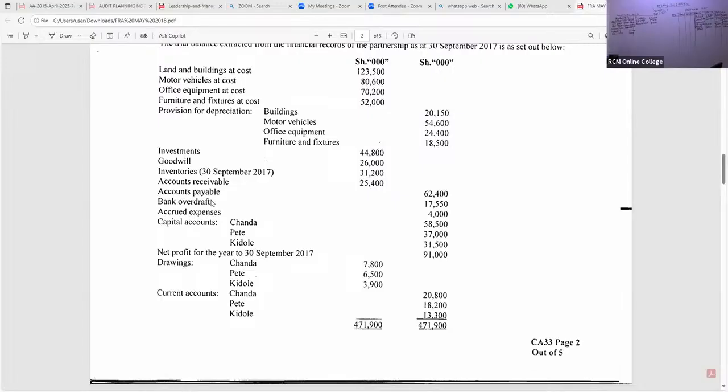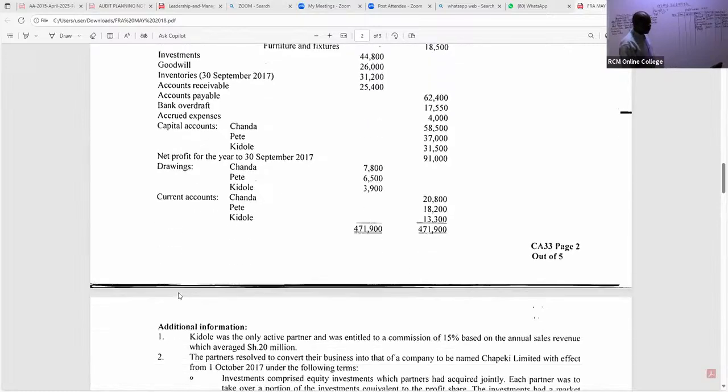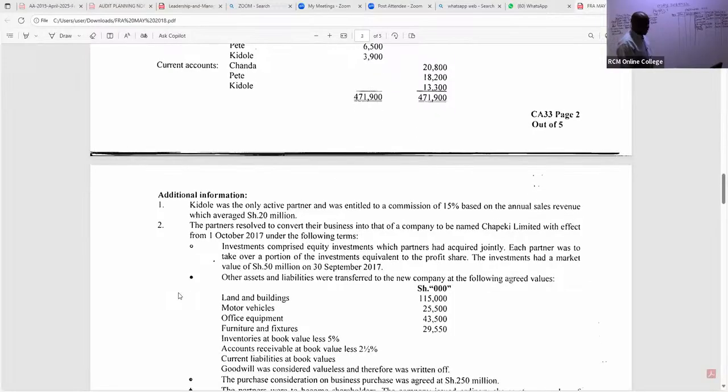Now, ladies and gentlemen, let's read this question very, very well. You can see we have been able to capture most of this. The capital accounts we have handled, you tick. Net profit for the year we have handled, you tick. Drawings, I'll handle very quickly right now. Don't worry about that. Current accounts, you have to tick this. Very good. Now, look at note number 1. We have already handled this, because we got some figure there.